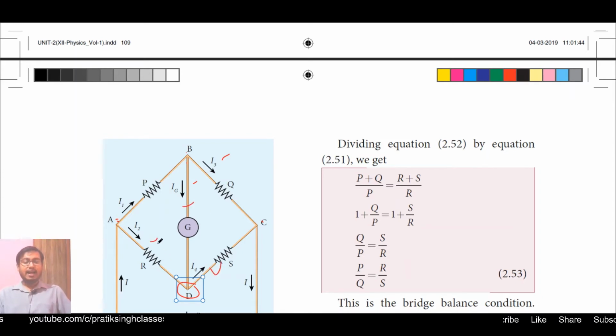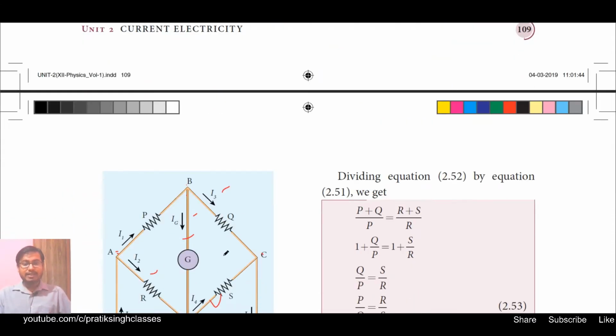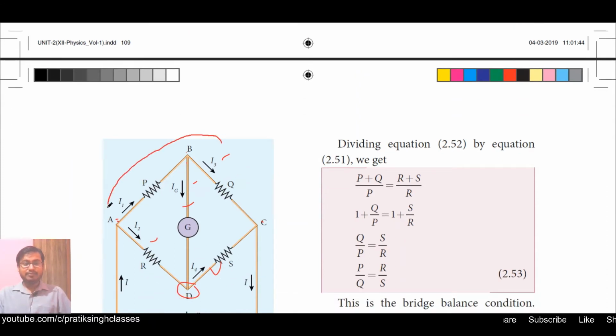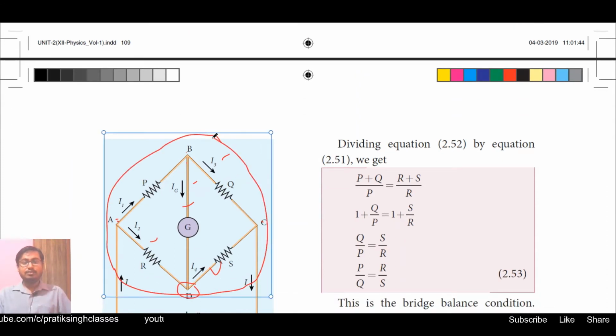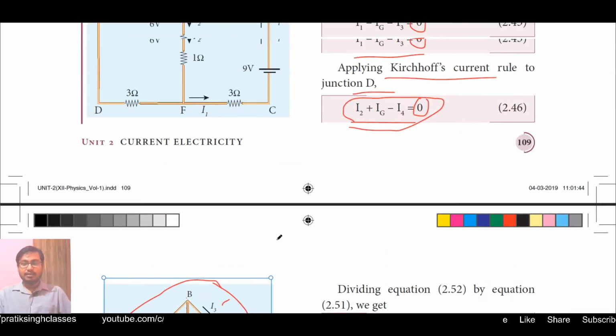So we can write I2 plus Ig is equal to I4, or I2 plus Ig minus I4 is equal to 0 as given here. In the right hand side of both the equations we have taken EMF 0, because in this loop there is no battery. Battery is connected here.